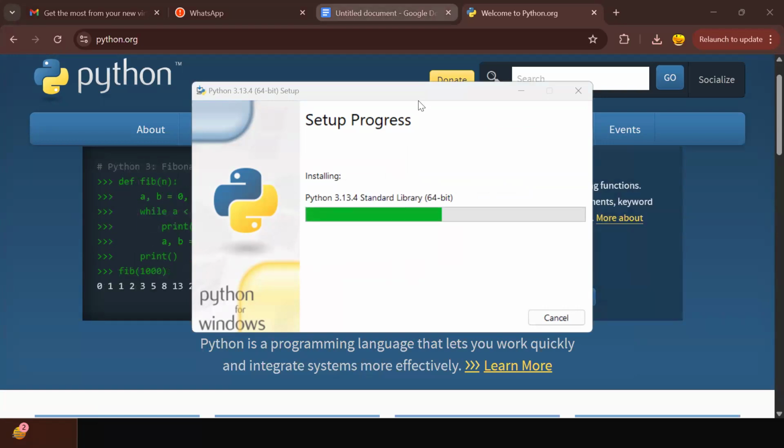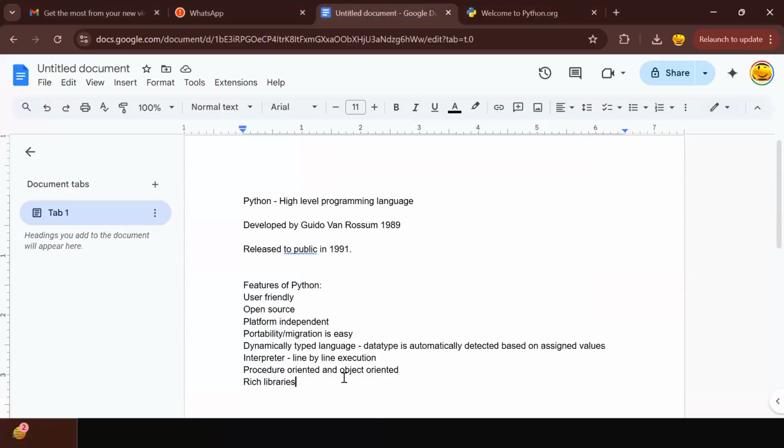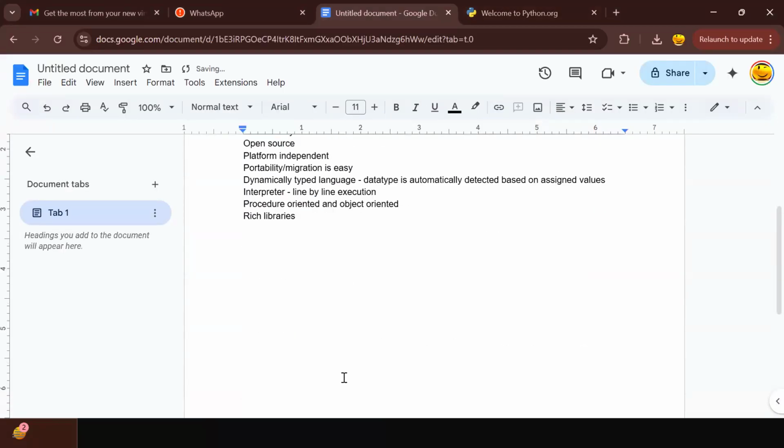Meanwhile, it installs, let me tell you one thing. Currently, we are using Python 3 and above. Python 3 and above is used in projects, even in real time. Everybody is using Python 3 and above. Before Python 3, there was Python 2. Both are the same, but this is the upgraded version and that was the old version.